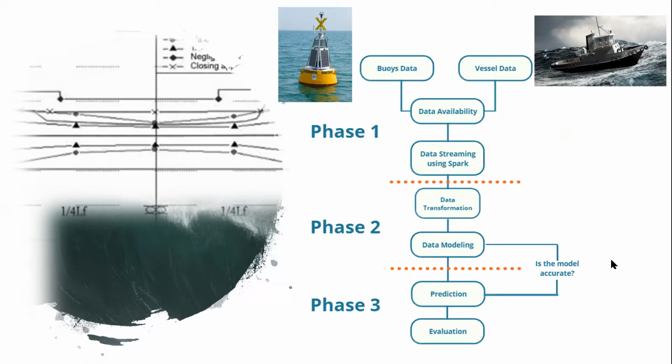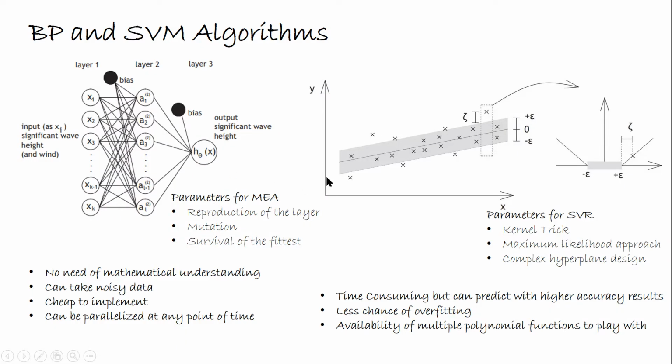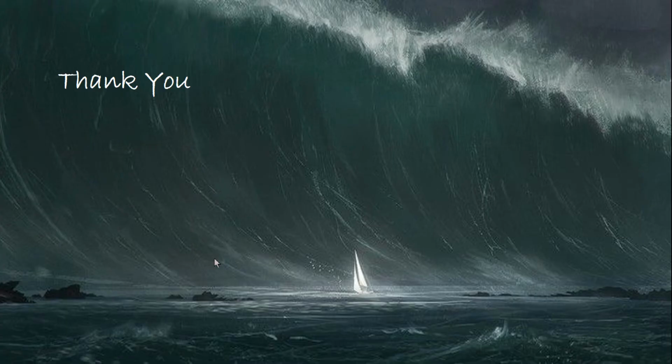So this is the process flow of how I plan to do my project. One is buoy data, and the other is vessel data. These are the stages involved, and if the model does not predict correctly, I will look back and model the data again. This is a sample of the Mongo server loading, which I have already performed in the Mongo cluster just to depict what I would be doing. This is done on my local system. This is the Mongo port when I loaded the buoy data into it. These are the algorithms I would be performing. All the parameters of both algorithms and their uses are mentioned here. That's it. Thank you.